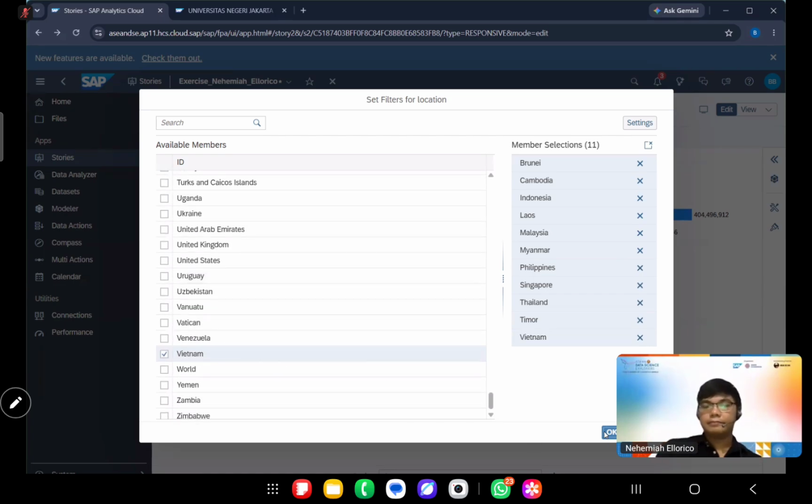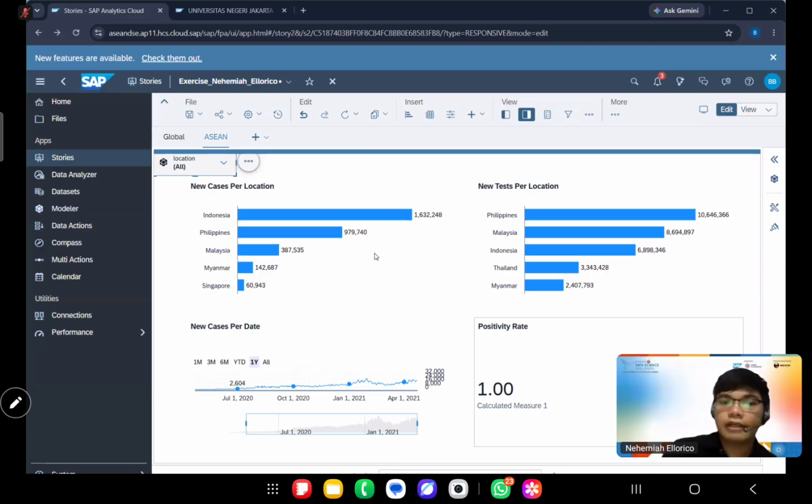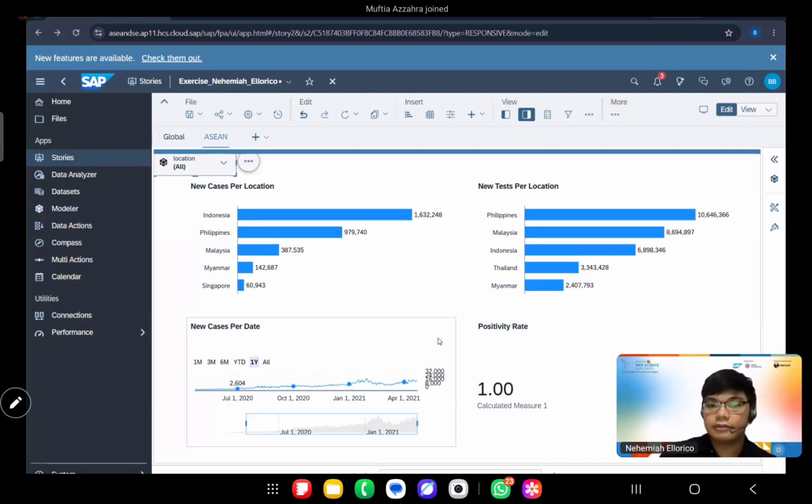Okay, so now we can see that the locations are specific to ASEAN countries.